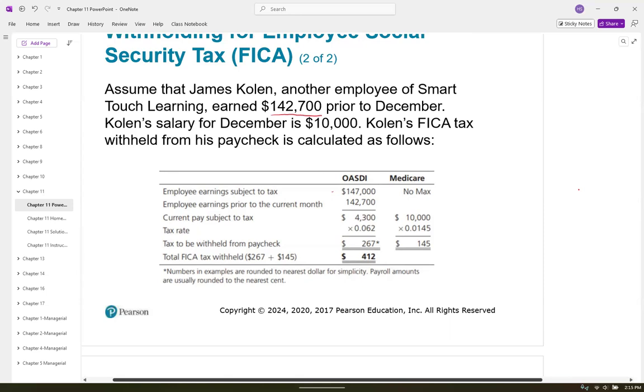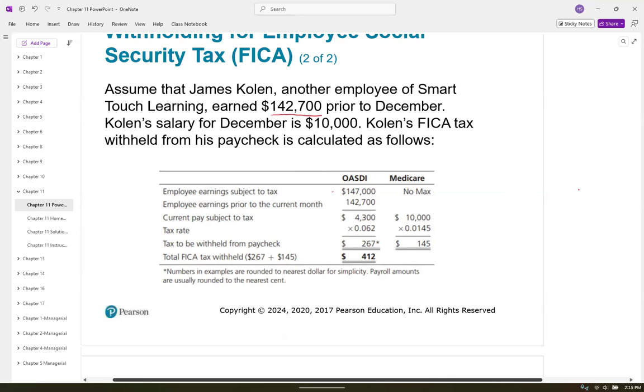Some students say, oh, that's not fair. He made all that money and he doesn't have to pay any OASDI on the rest of his earnings. It's really good to have a cap on this because if there's not a cap, then you're not capping somebody's Social Security benefits later on. Okay, so there's a cap on that. So we obviously want to stop charging them for extra OASDI that they're probably not going to be able to have a benefit from because they're going to be capped on the benefits later on.